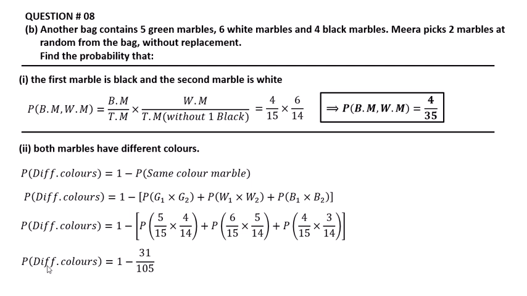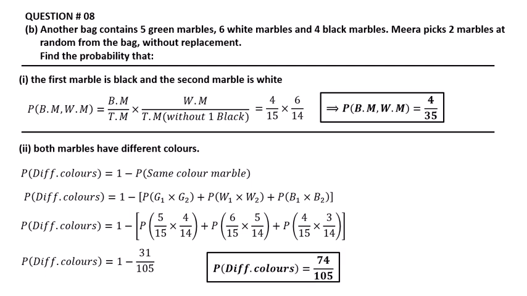So the probability of different color is equal to 1 minus, after calculating these terms, 31 divided by 105. After simplification, we get the probability of different color is equal to 74 divided by 105. The probability of different color is 74 over 105.